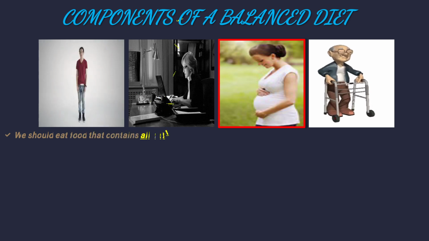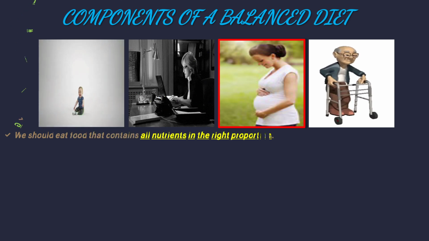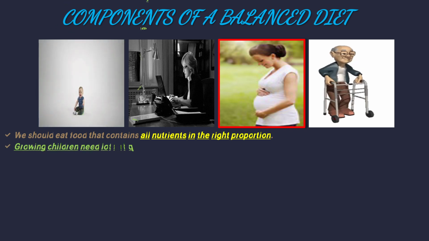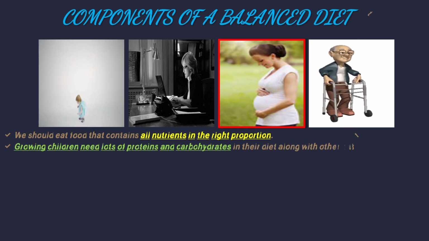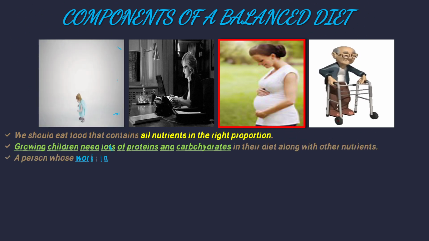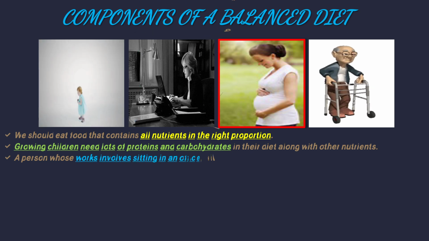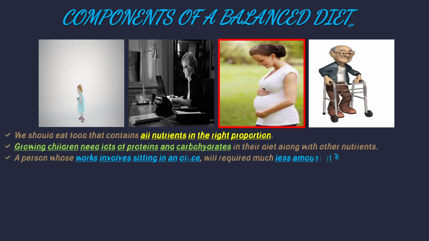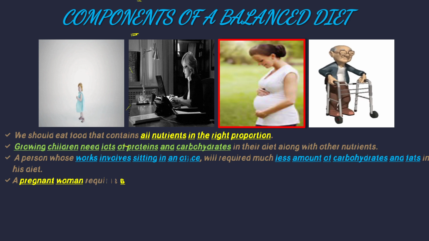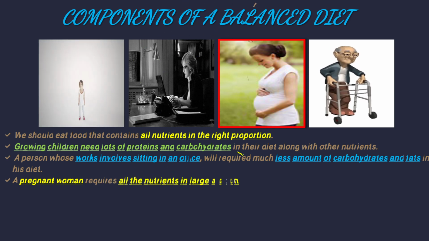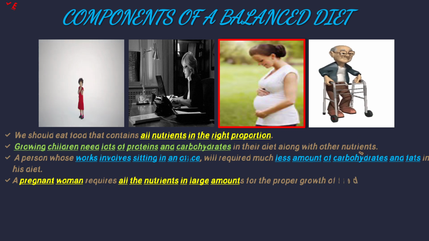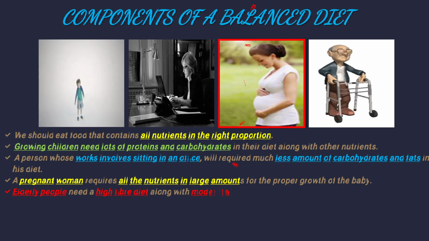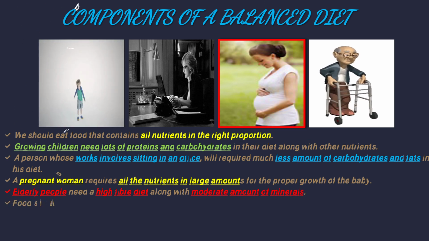We should eat food that contains all nutrients in the right proportion. Growing children need lots of protein and carbohydrates in their diet along with other nutrients. A person whose work involves sitting in an office will require much less carbohydrates and fats in his diet. A pregnant woman requires all the nutrients in large amounts for the proper growth of the baby. Elderly people need a high fiber diet along with a moderate amount of minerals.